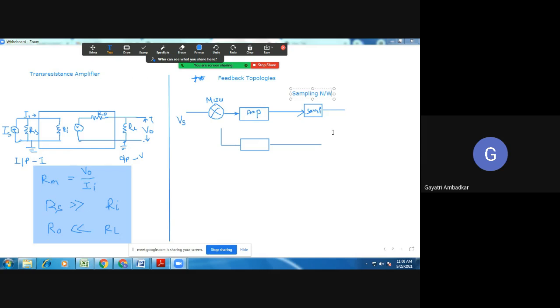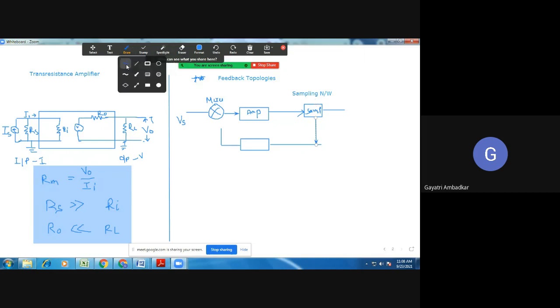It takes part of the output. Means how much you have to take. Suppose the output voltage is 10 volts. Are you giving this whole 10 volts to the feedback network, or some part of that? Taking the part of the output signal is done by the sampling network.